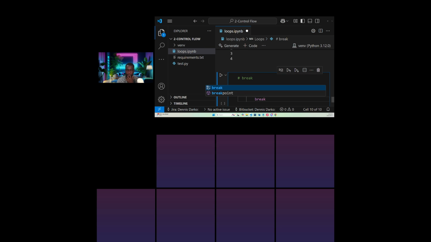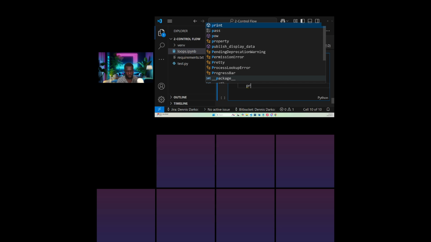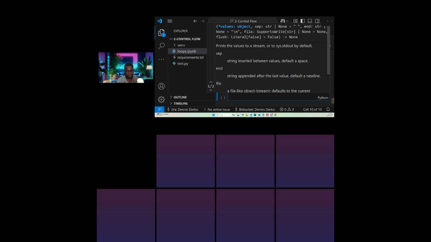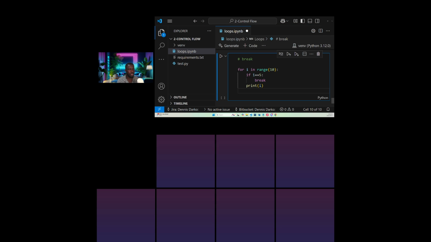So you see the keyword. We are saying that the break statement exits the loop permanently. So for I in range, if I is equal to 5, break. And if we break, we want to print I. It's very simple. Now we understand this, right? There is also a conditional statement which we know already. So for I in range, if I is equal to 5, then break. Just take a break. So let's print.